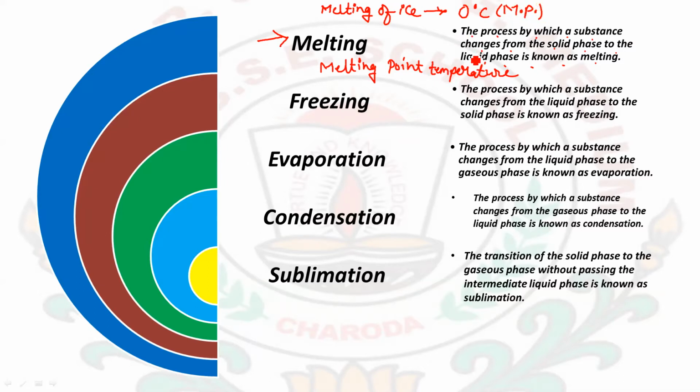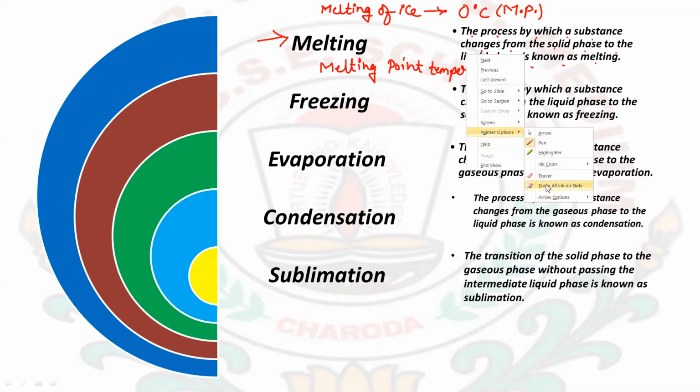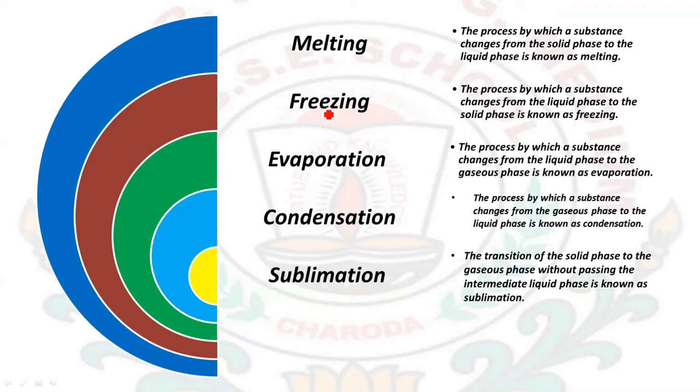Next, the process of converting liquid back to solid. The process by which a substance changes from the liquid phase to the solid phase is known as freezing process or solidification process.